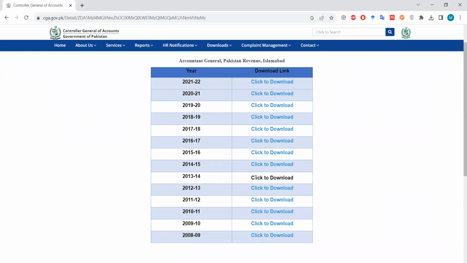Notice this, there is a link that is not working over here, so we do not have the data for 13-14. But because every year we have comparative financial statements, 2013's data will be available in 12-13, and 2014 data will be available in 2014-15. So if you're doing any research using the federal financial statements, you will have a complete data set over here. You can download these financial statements. I've already done that.